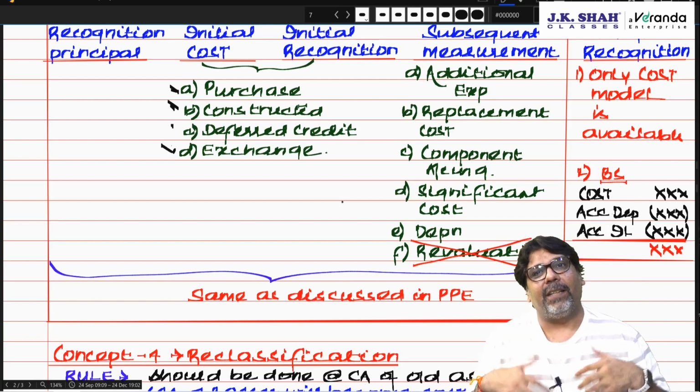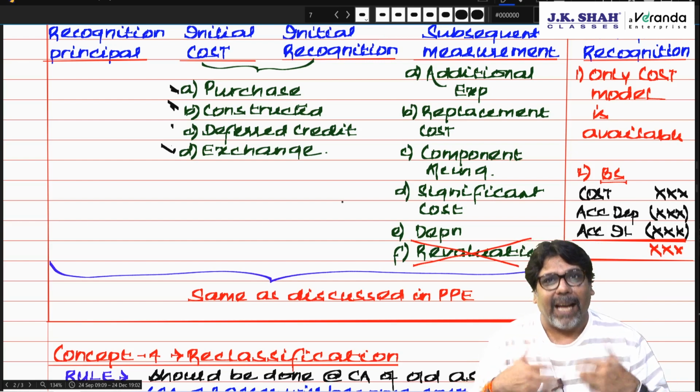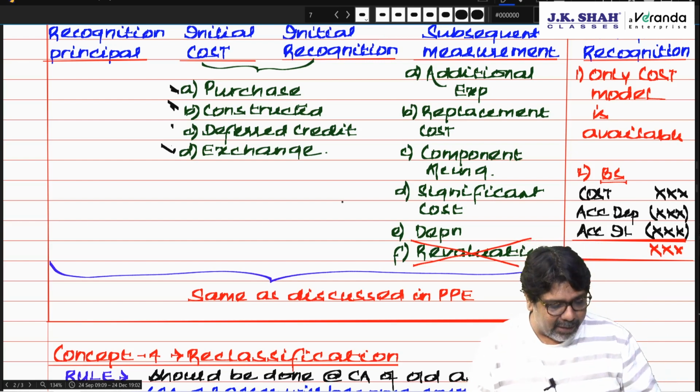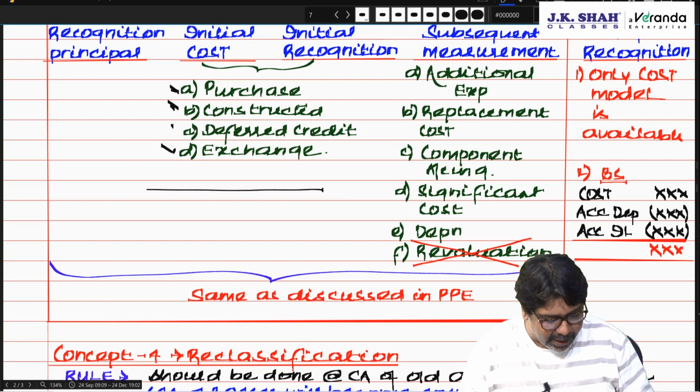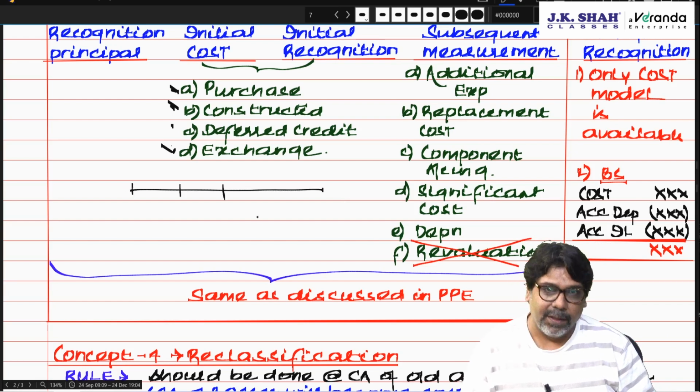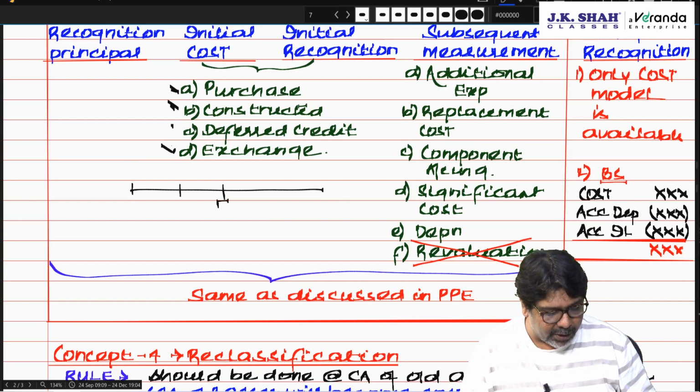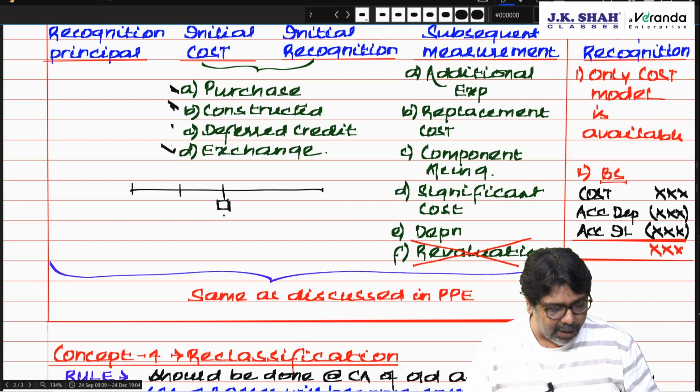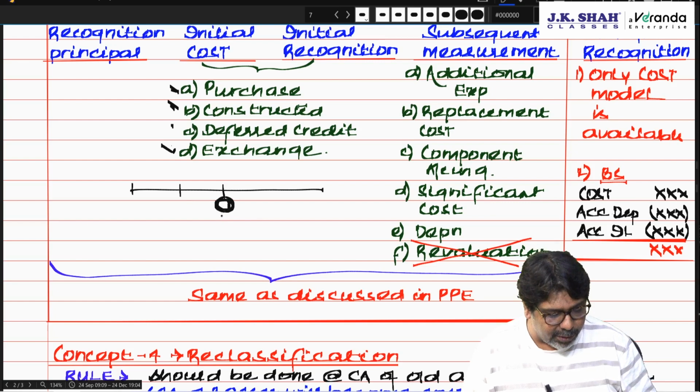If you cannot de-recognize the old part, you don't know the value of the old part, then whatever is the value of the new part today, year 0, year 1, year 2. 2 years have gone, over here you are replacing the part. So now the book value of the part should be de-recognized. You don't know the book value, but you know the cost today is 50,000.